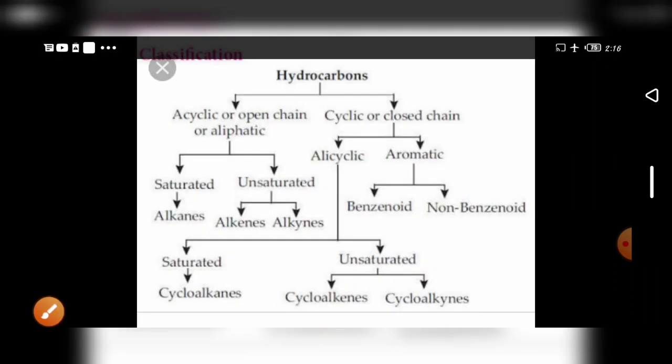Okay. Next we go to hydrocarbon classification. The same way I have given here how it will be classified. See, acyclic, open chain or aliphatic, and cyclic or closed chain. Acyclic is further classified into saturated and unsaturated.